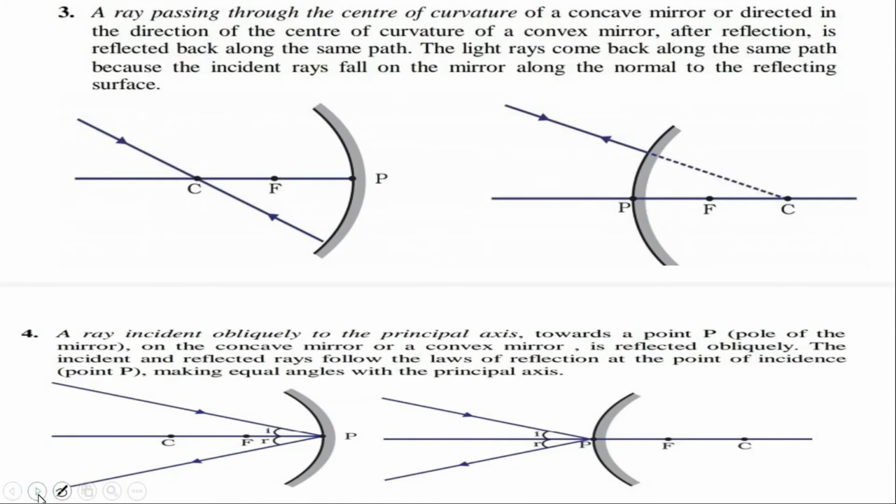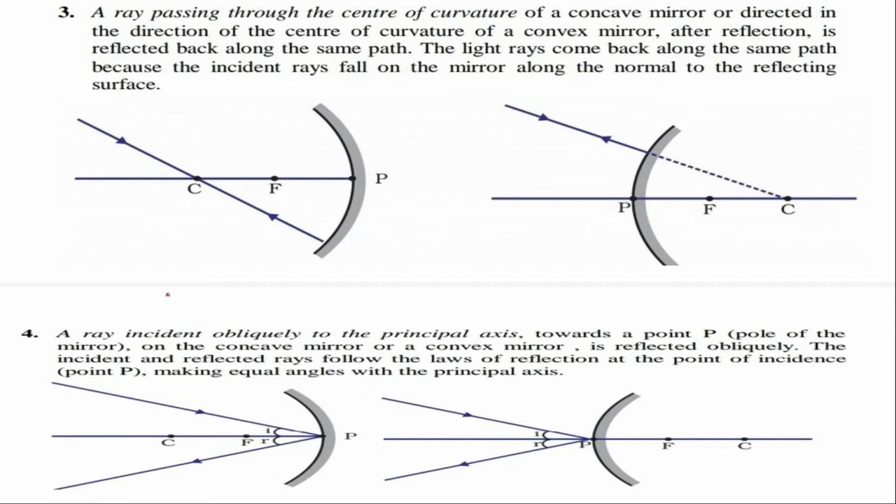Now, the third and fourth rule. The third rule says that if a light ray is coming in the direction of the center of curvature, or it is passing through the center of curvature. In case of a concave mirror, it will pass through the center of curvature, but in case of a convex mirror, it will come in the direction of the center of curvature. That means it is directed towards the center of curvature.